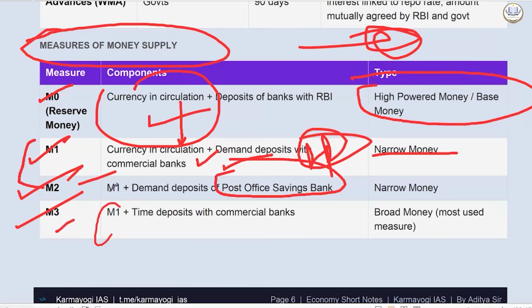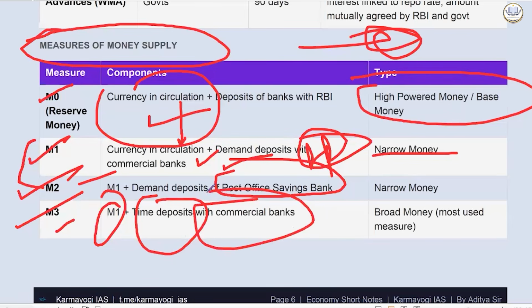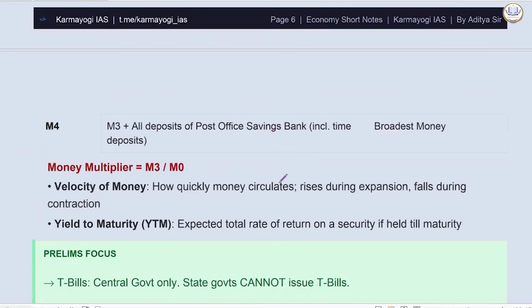M3 will have M1 plus time deposits with commercial banks. Demand deposits and time deposits. You must have heard terms like FDs, RDs. They have a maturity time. We do an FD for 1 year, 2 years, 3, 4, 5 years. There is a tenure. Then we say the FD matured, and we have options: will we reinvest the interest, or do you want to take it in a recurring manner. So M3 will be broad money, which is the most used measure.